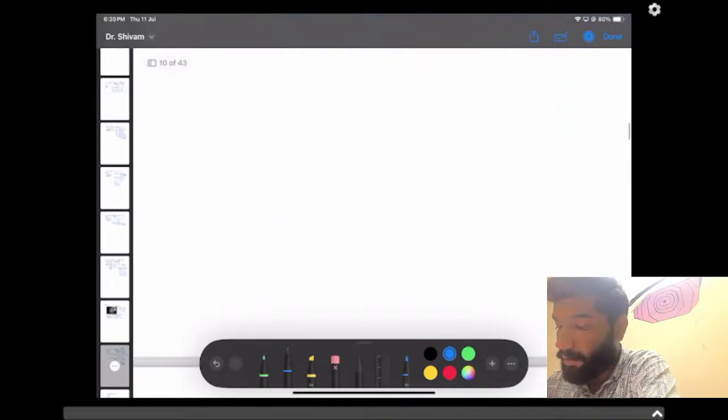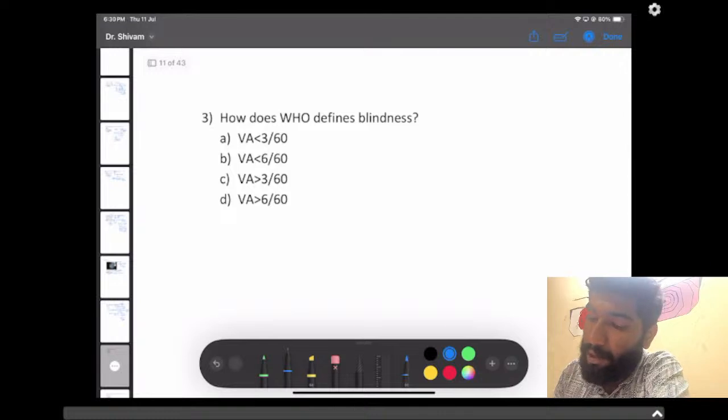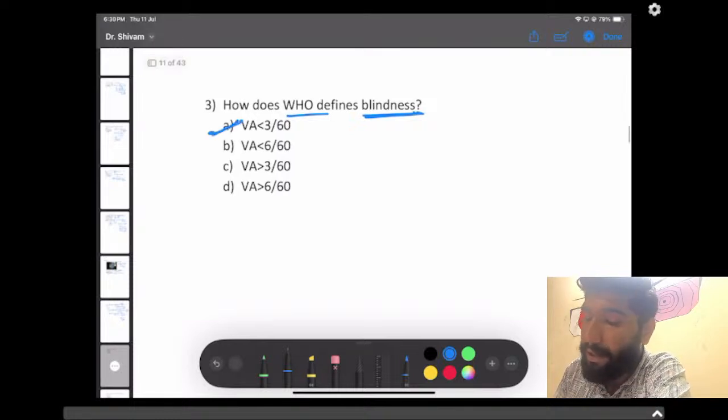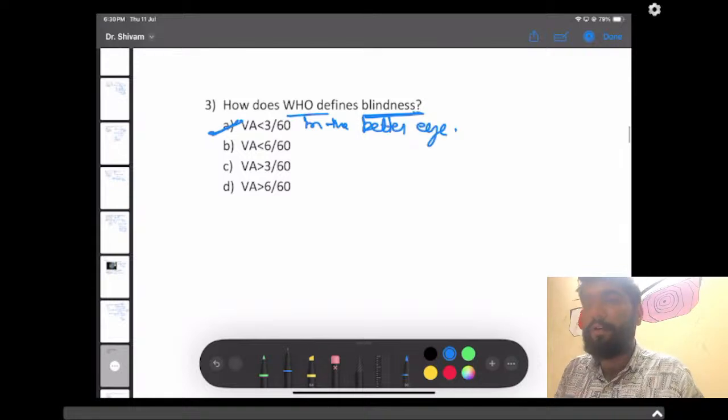Next question. How does WHO define blindness? As we all know, according to WHO, blindness is visual acuity less than 3/60 in the better eye. The full definition is visual acuity less than 3/60 in the better eye.